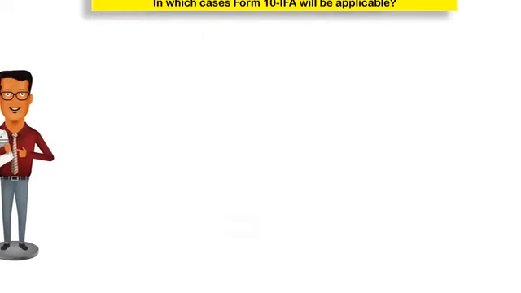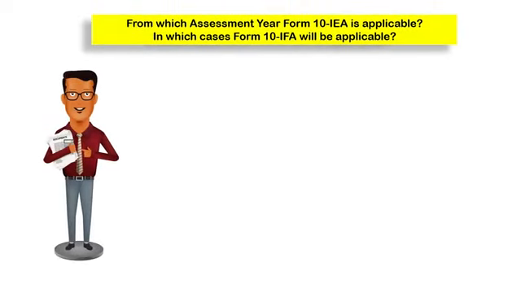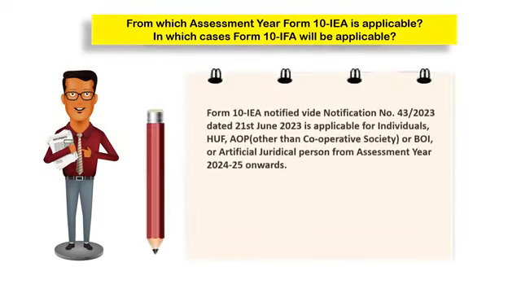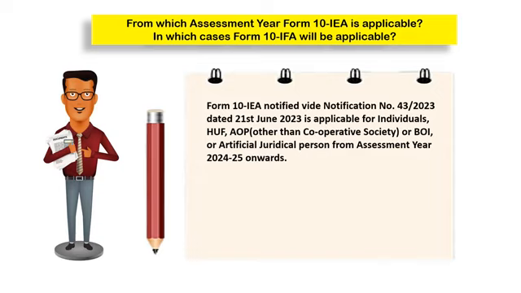From which assessment year is Form 10-IEA applicable, and in which cases will Form 10-IFA be applicable? Form 10-IEA has been notified by notification number 43/2023 dated 21st June 2023 and is applicable for individuals, HUFs, association of persons other than cooperative societies, or body of individuals or artificial judicial persons from assessment year 24-25 onwards.